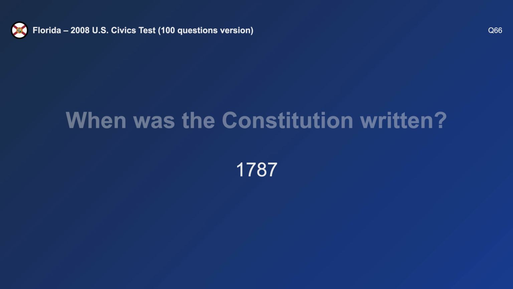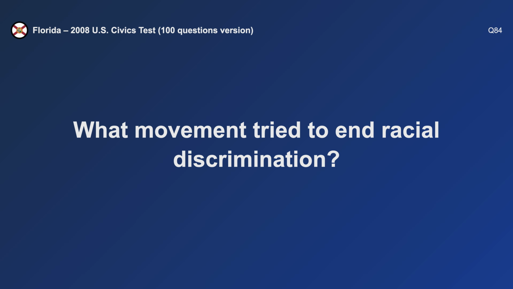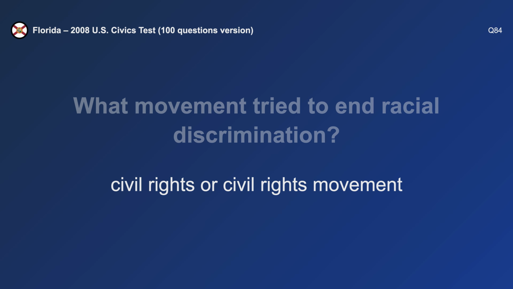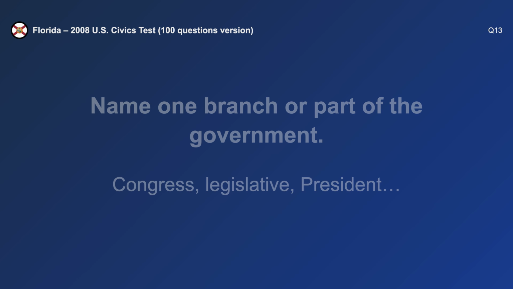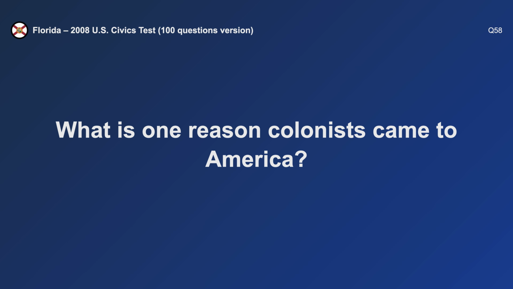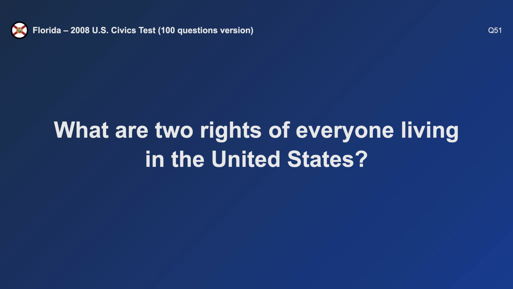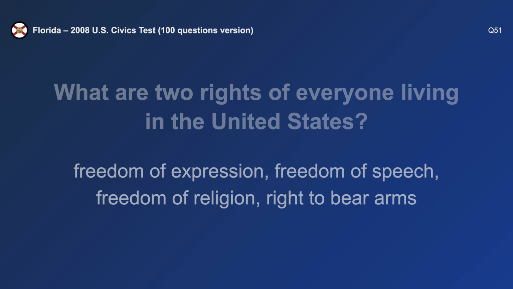1787. What movement tried to end racial discrimination? Civil rights. Name one branch or part of the government. Congress. What is one reason colonists came to America? Freedom. What are 2 rights of everyone living in the United States? Freedom of speech and freedom of religion.